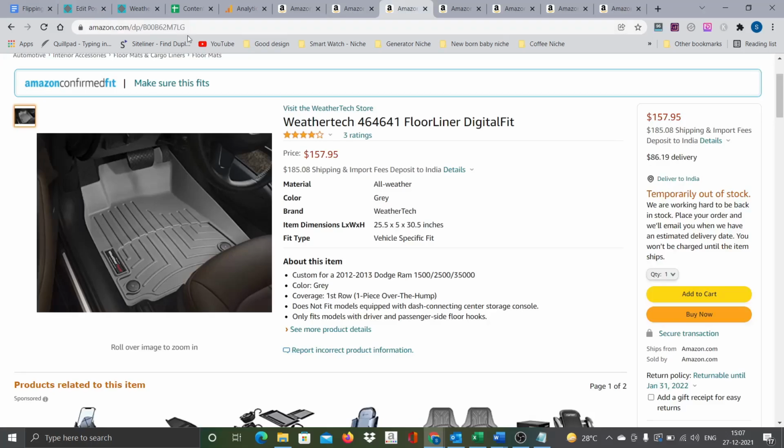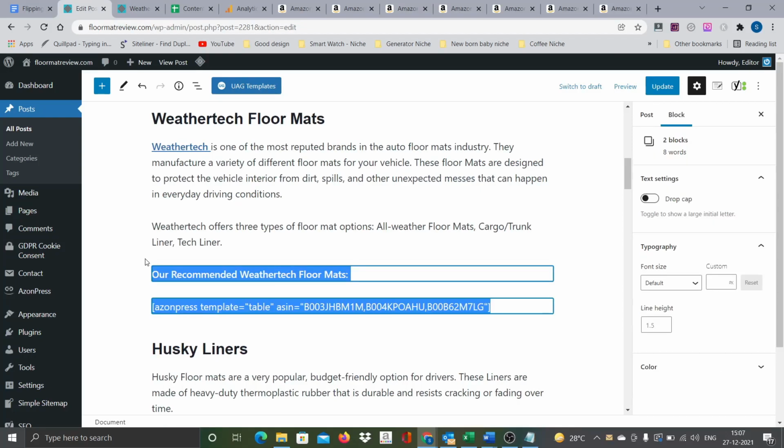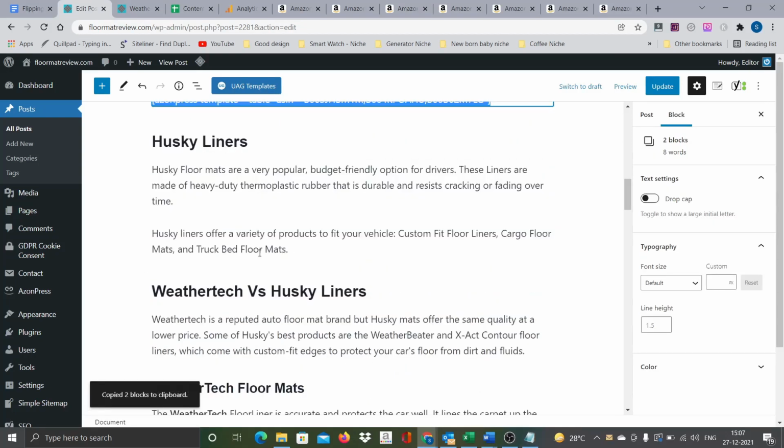This is the second product. This is the third product. So let's include all these three products. This is done, right? Same to same, you just copy this and then